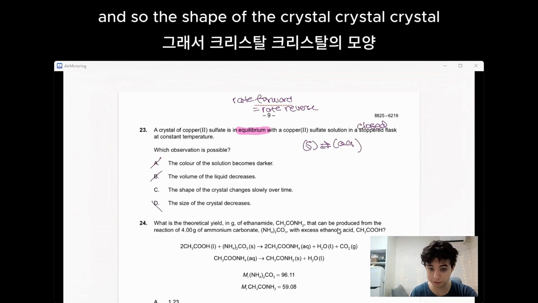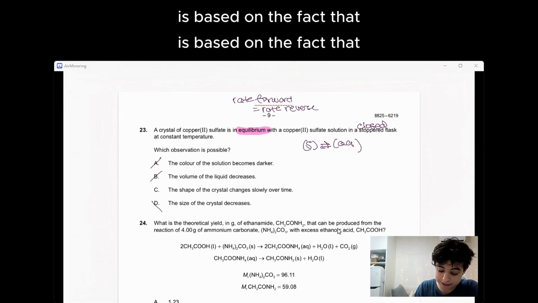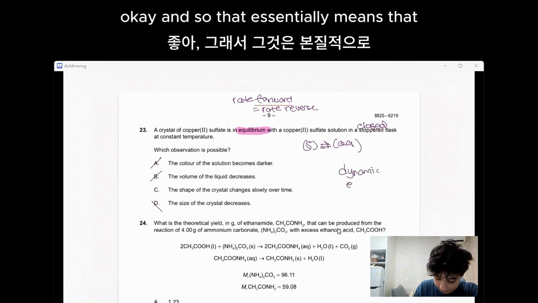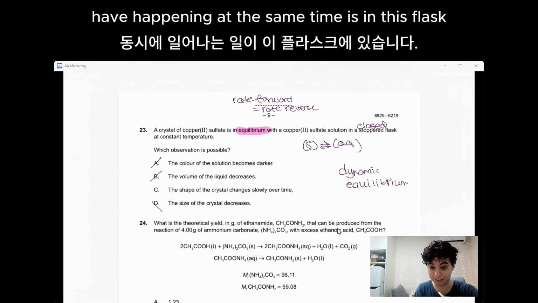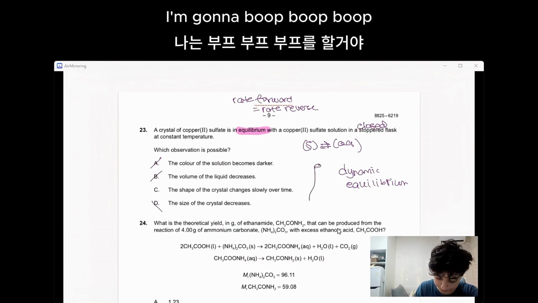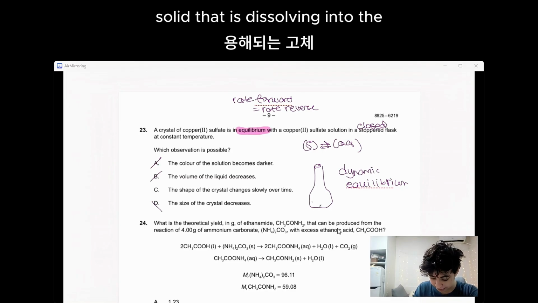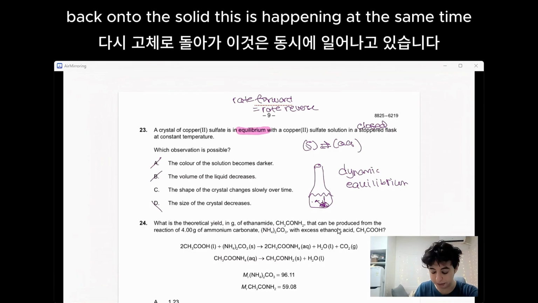And so the shape of the crystal changes slowly over time. And so this essentially is based on the fact that this is a dynamic equilibrium. Okay, and so that essentially means that in this flask, you have some solid that is dissolving into the solution, and you also have some solution that is crystallizing back onto the solid.